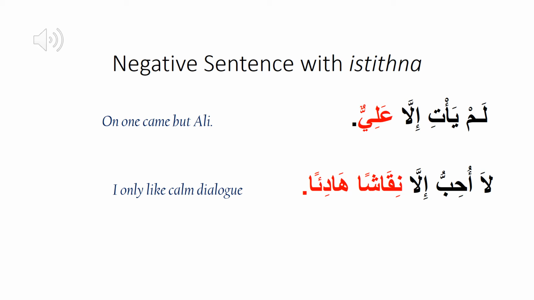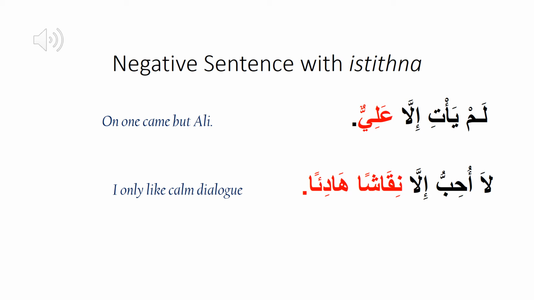لم يأت إلا علي. If we study this example, we notice that mustasna is not mentioned in it. After istisna article illa, mustasna min, which is Ali, is mentioned. Ali in this sentence is the subject of the verb ya'ti.